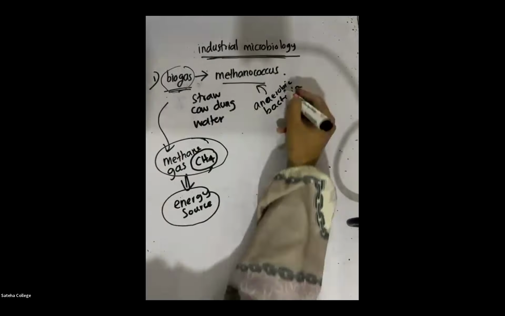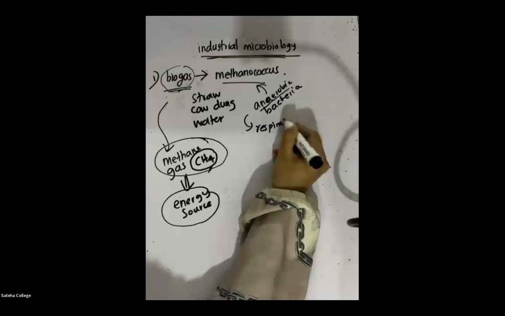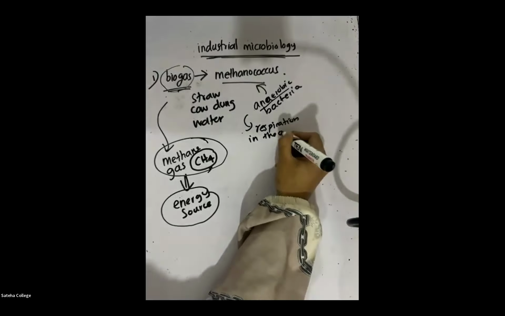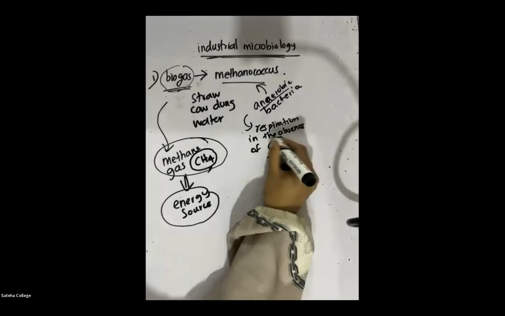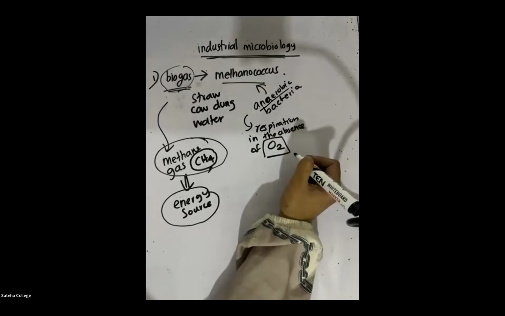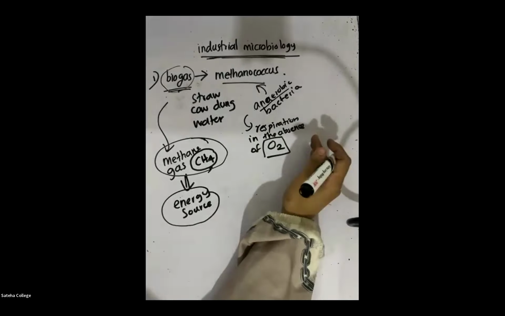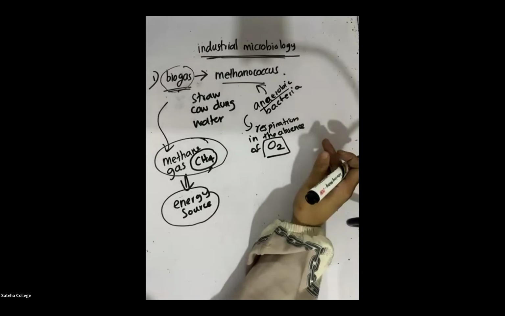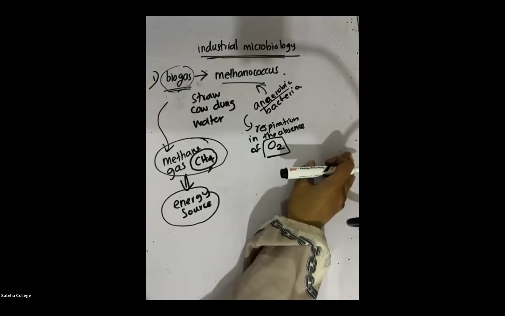Anaerobic respiration is a respiration which occurs in the absence of oxygen gas. The respiration which occurs in the absence of oxygen gas, we call anaerobic respiration. Is that clear, everyone?